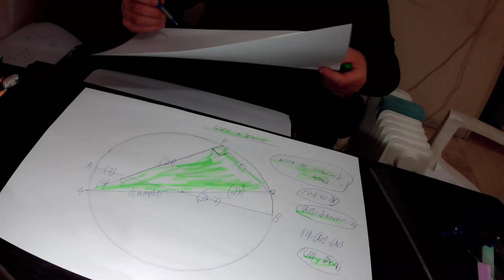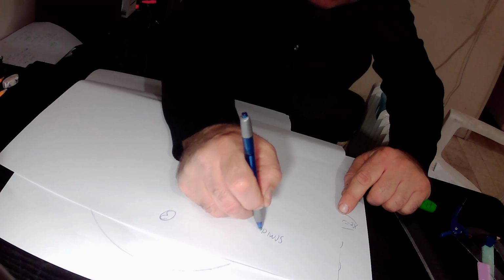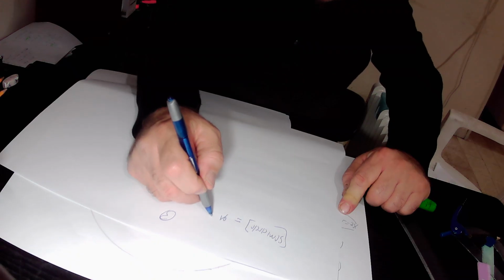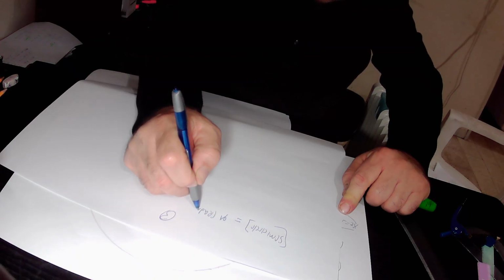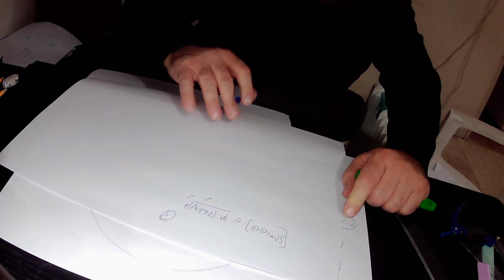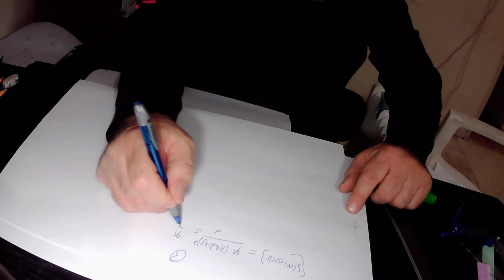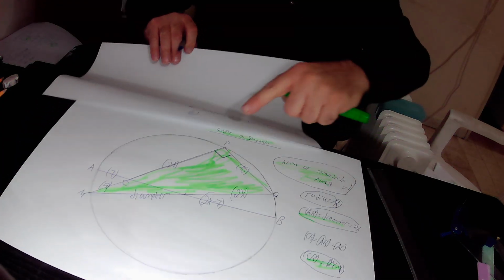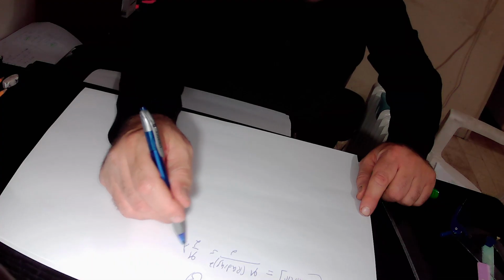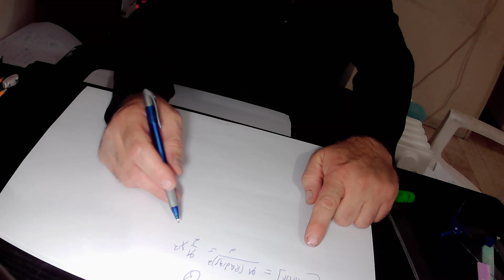Actually, we know that the area of any semicircle is equal to pi times the radius of the semicircle squared over 2. Therefore, the area of this semicircle must be equal to pi over 2 times the radius of this semicircle, that is x squared. So it is pi over 2 times x squared. So in total we found out that the area of our semicircle equals pi x squared over 2.